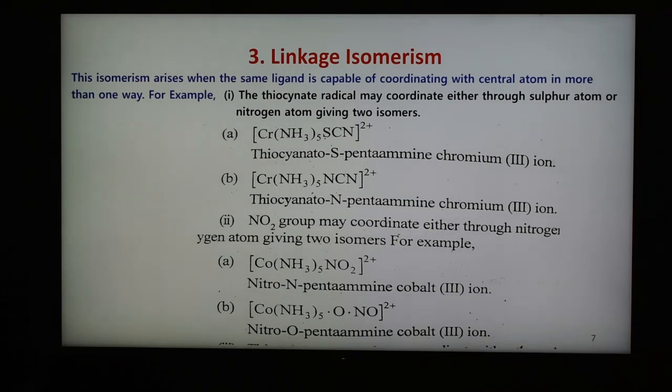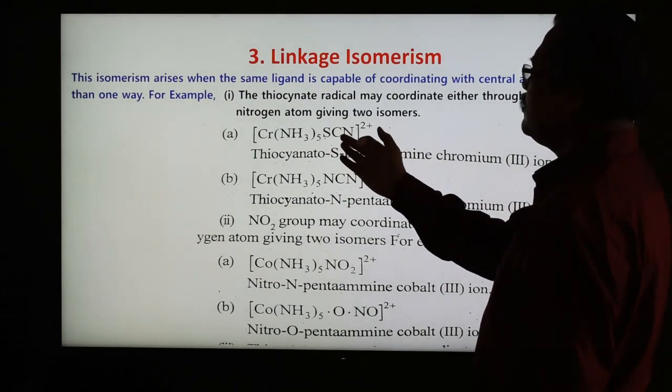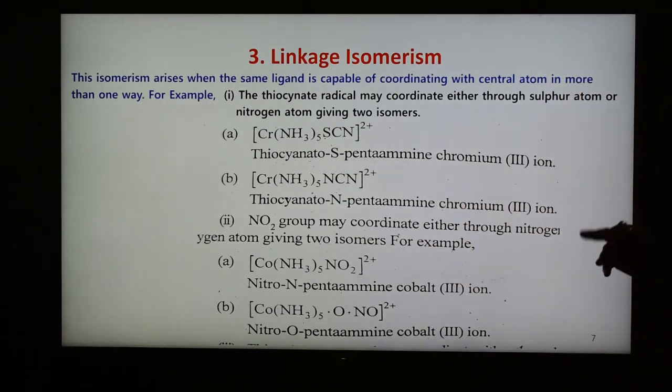In this case, the ligand has more than one atom which can coordinate with the metal ion. Such ligands are there, and in the same ligand the coordination can take place through different atoms. Such isomerism is known as linkage isomerism.